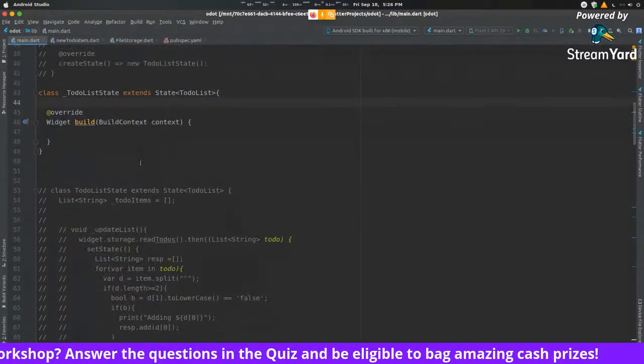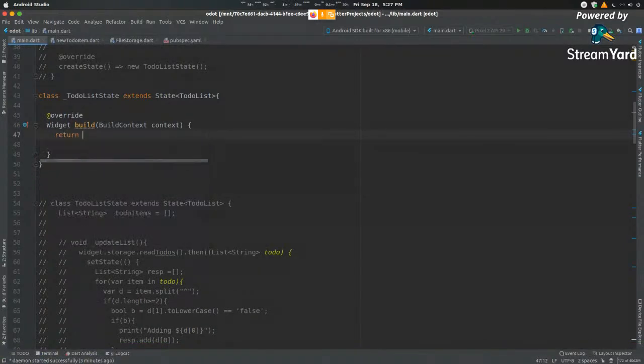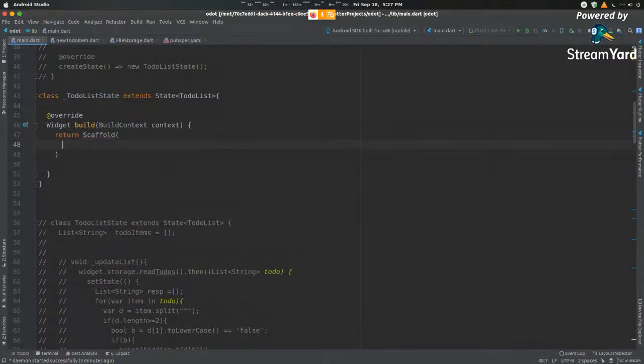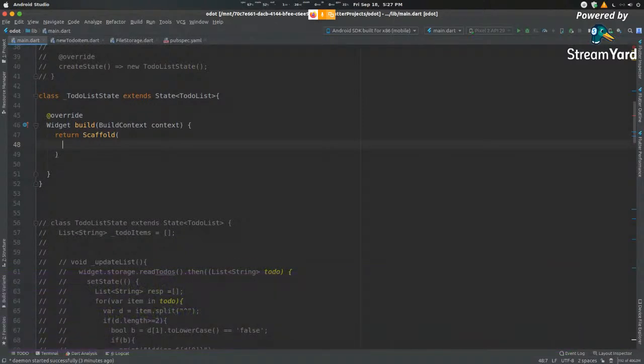Okay, now what do we do? For now, let's just have a basic text displayed in the middle of our screen. So for that, we got to return a scaffold. Now, what is a scaffold? A scaffold, as the word itself says, is the structure of the entire app. Every single UI component that you build is based off this. So every single component snaps onto this component. So the scaffold is your base component. Inside the scaffold, you can build multiple structures, and there can only be one scaffold that holds the entire thing. It doesn't make sense to have multiple structuring elements inside a UI, right? You just need one element that gives you the entire layout. So this is your scaffold.